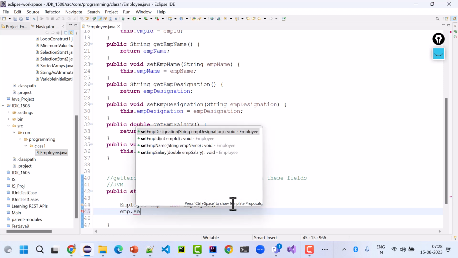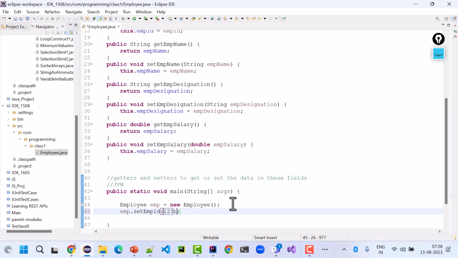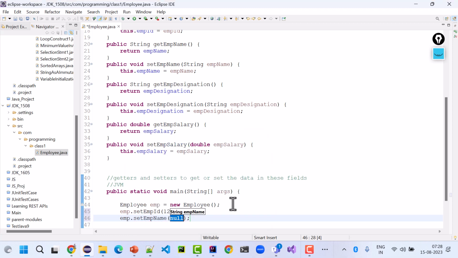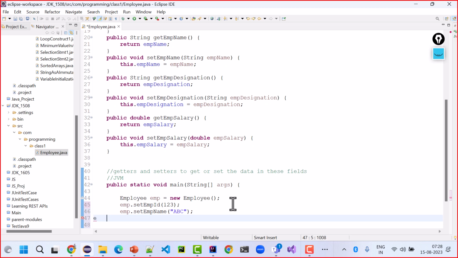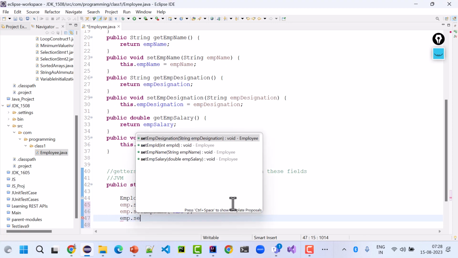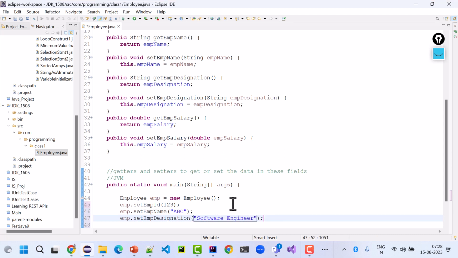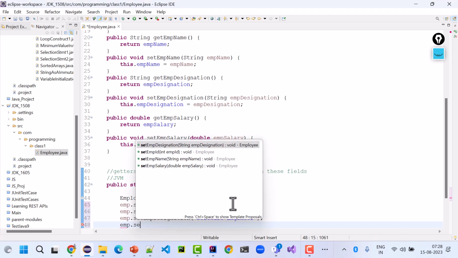For example, ID I set as 123. For example, name I set as ABC string value. For example, designation I set as software engineer, and for example salary I set as 5000 USD, let's say.